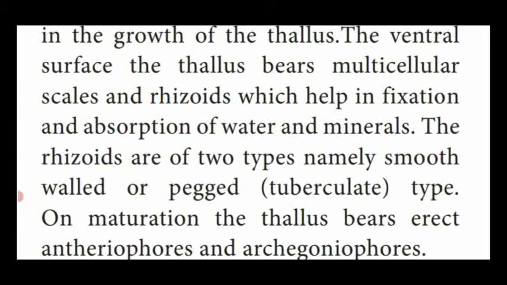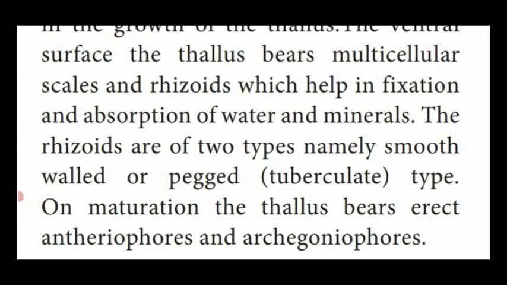These rhizoids are divided into two types. One is the smooth-walled rhizoid, another is the pegged type of rhizoid. Smooth-walled means there is no wavy nature, the surface of the rhizoid looks very smooth. Pegged means the rhizoid shows a wavy nature, that is said to be the tuberculate type of rhizoid.